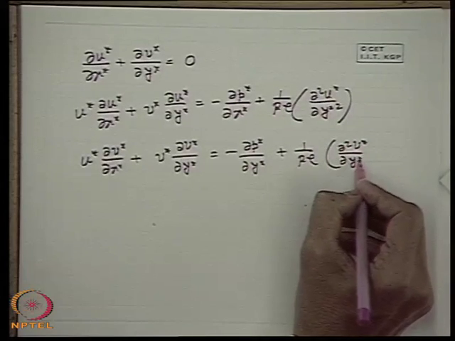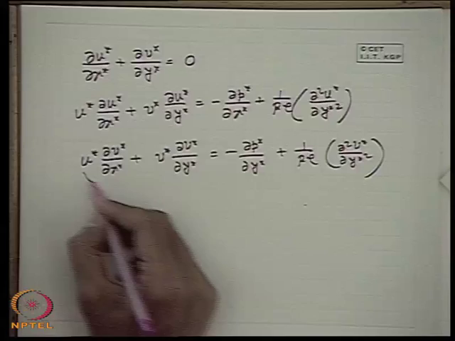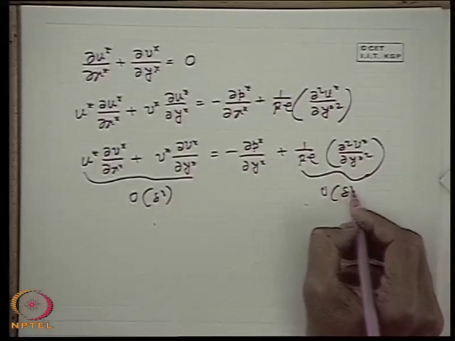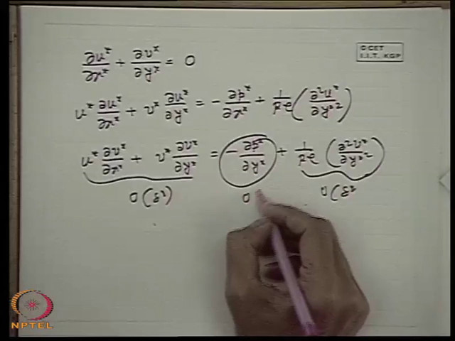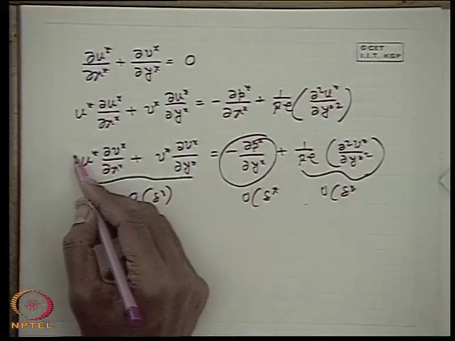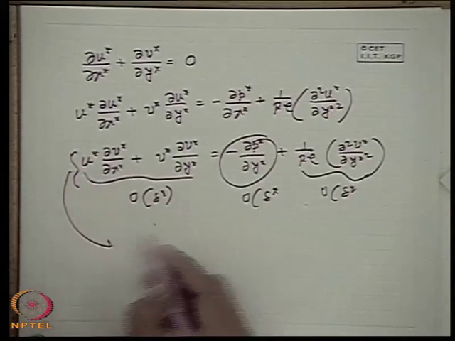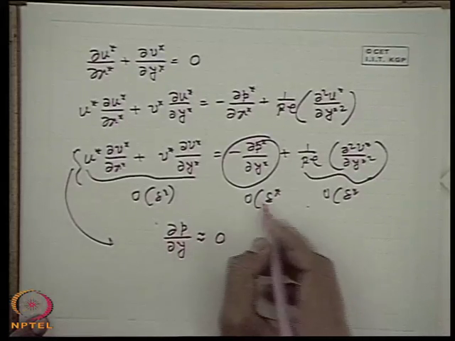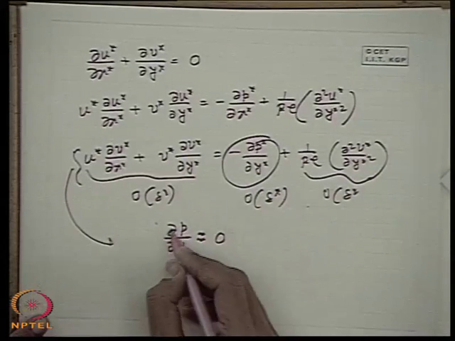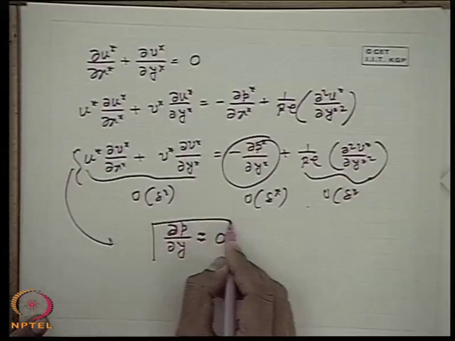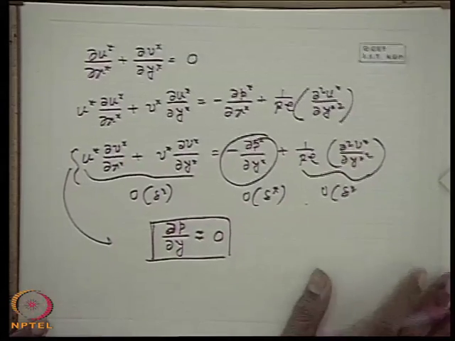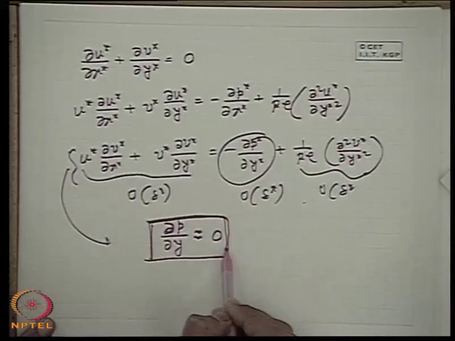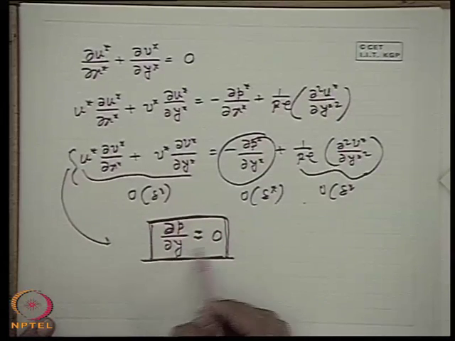The order of magnitude analysis shows that this is in the order of delta star. That means the y direction equation can be written as del p del y is almost 0, a very small order. So, this is the consequence of the order of magnitude analysis, or the approximation within the boundary layer in the y direction. The y direction gives this result: del p del y is 0.